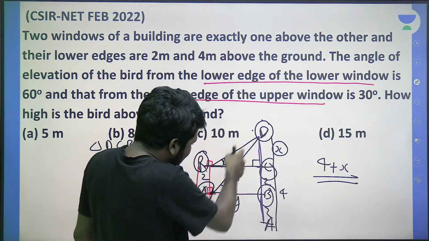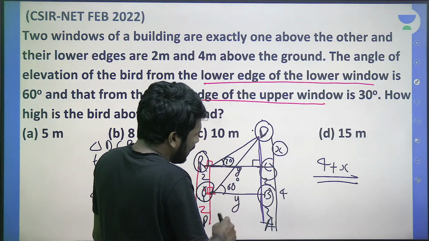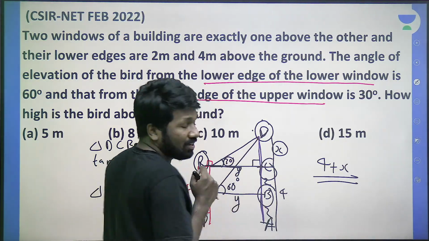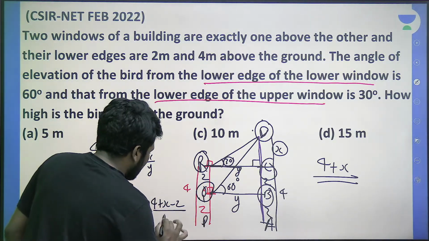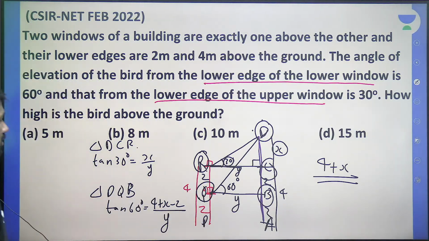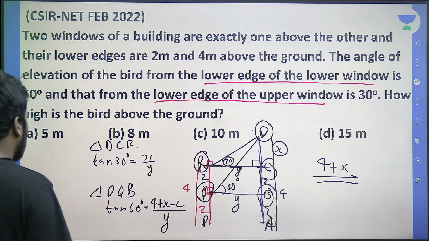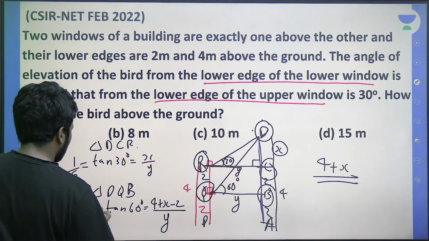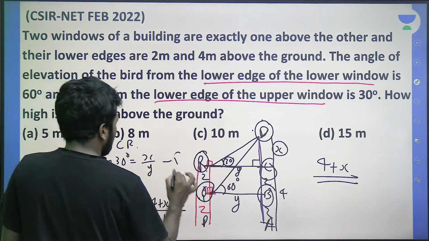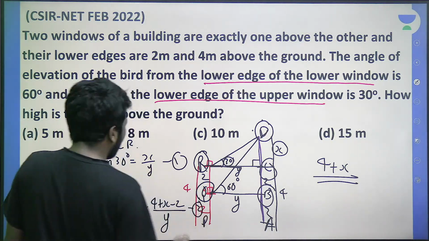Why is BD length needed? To apply tan theta in this triangle we need the opposite side. Opposite side is DB length, so tan 60 will be 4 plus x minus 2 by y. Did you all understand these two equations? Please respond. And what is tan 30? 1 by root 3. What is tan 60? Root 3. In the first equation and second equation, what do we need?